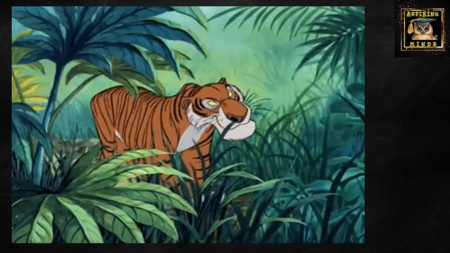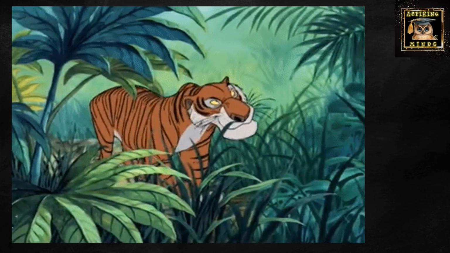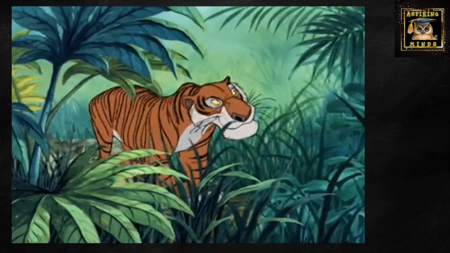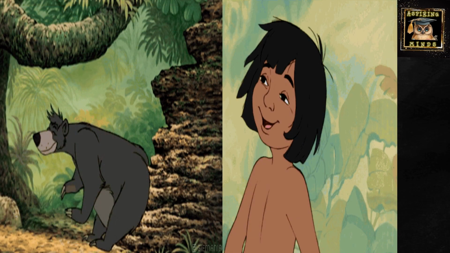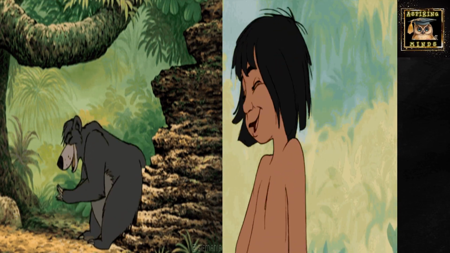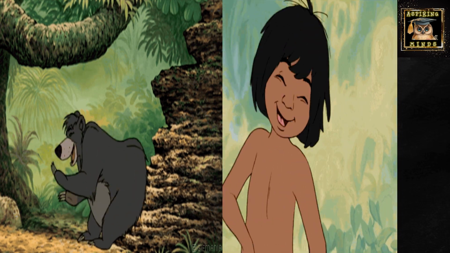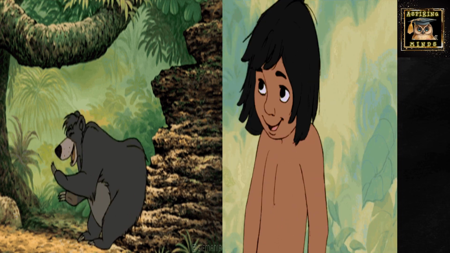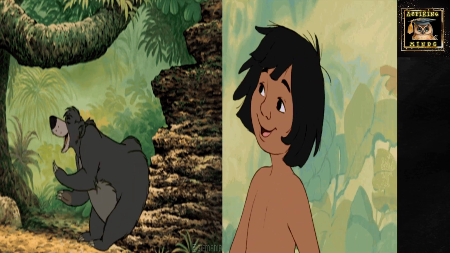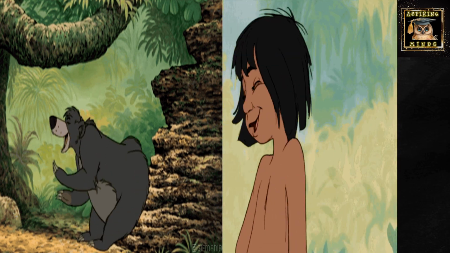But one day, a tiger came to attack them. But the bear protected Mowgli. He had a conversation with the tiger, and the tiger went away after that. And that is how they were both saved, and the bear protected Mowgli.